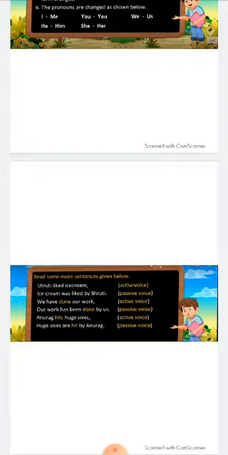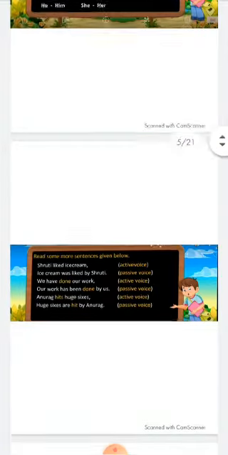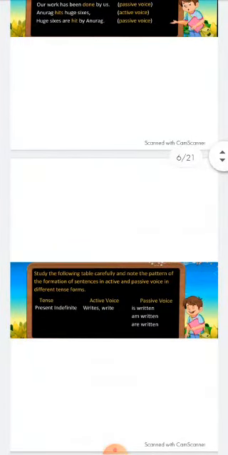Now, we have done our work. It is an active voice, and when we change it into passive voice, it will become, our work has been done by us. Then, Anurag hits sixes. Sixes are hit by Anurag. Now see here a table is given, and we will see the pattern of formation of the sentences in active and passive voice in different tense forms.